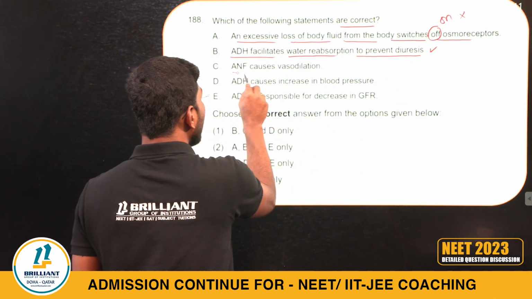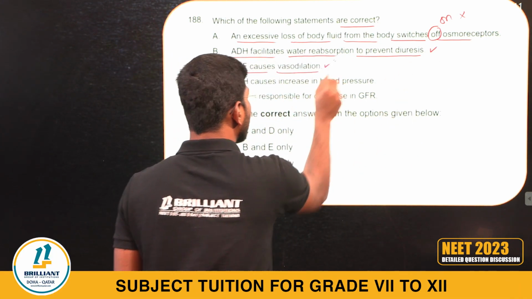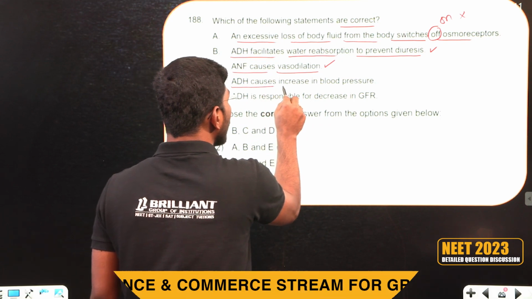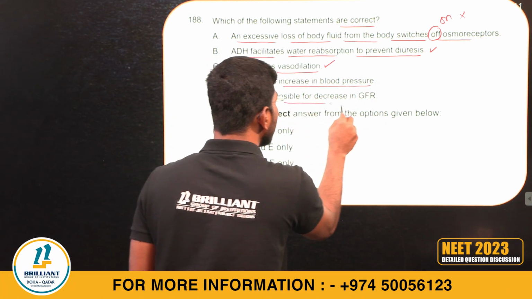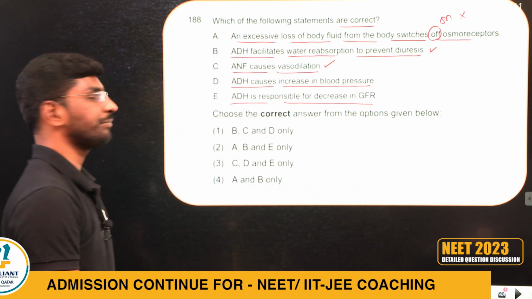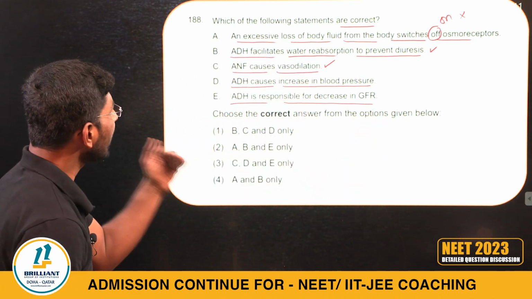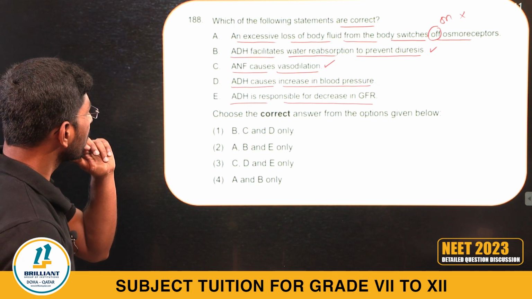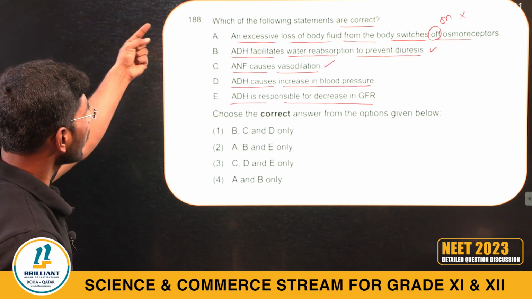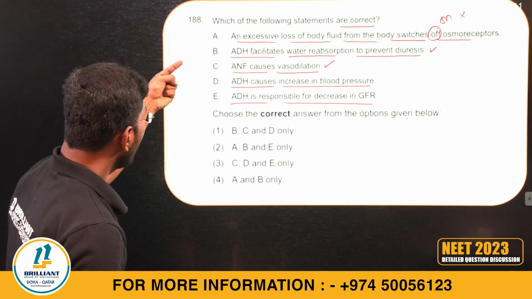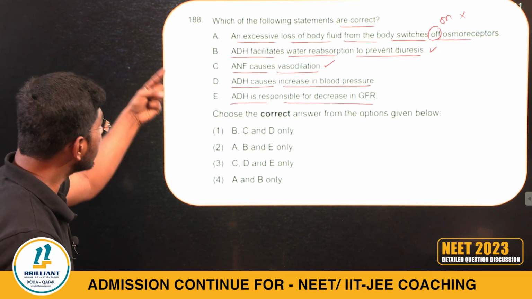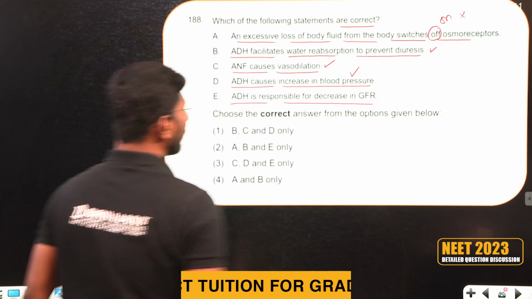Correct. ANF causes vasodilation. Correct. ADH causes an increase in blood pressure. ADH is responsible for the decrease in GFR, the given. Now the right answer I can go. B is correct. C is correct. And also D is also correct. Increases the blood pressure.